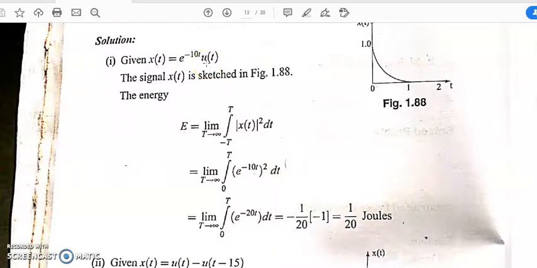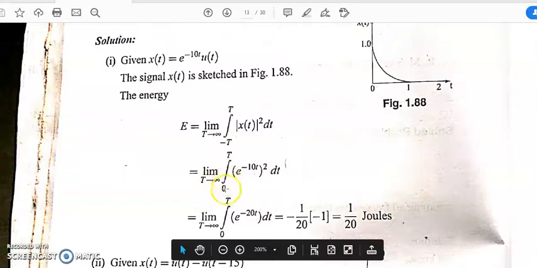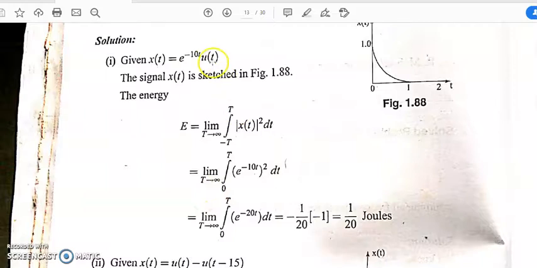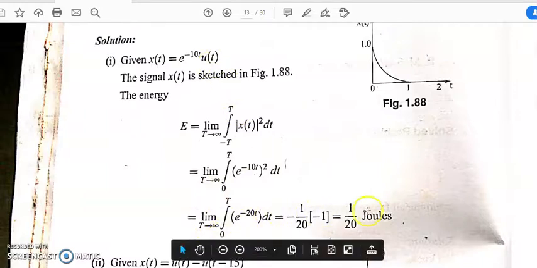Here it is a continuous type unit step signal, and the range is from 0 to infinity. For 0 to infinity, the value of u(t) is 1, and for 0 to minus infinity, the value is 0. So the signal only exists from 0 to infinity. So here we can modify the limit to 0 to t, because for 0 to minus t the value is 0 due to u(t). So if you integrate that, you will get 1 by 20 joules.